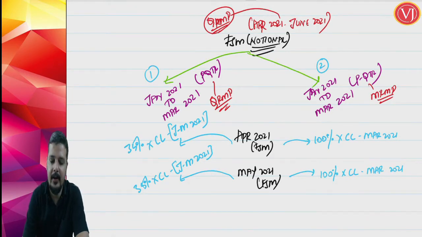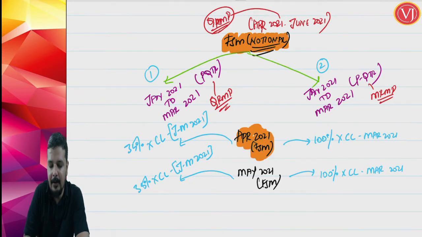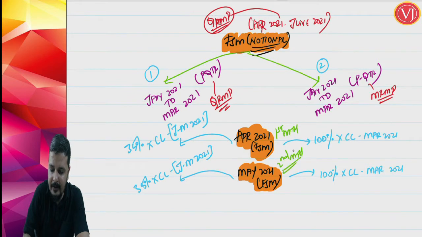First of all, you have to understand that this fixed sum method is a notional payment method. It is applicable only for the first 2 months of the quarter. In this example, if the quarter is April 21 to June 21, it is applicable only for April and May 2021. And moreover, this scheme can be used only if you are under the QRMP scheme.